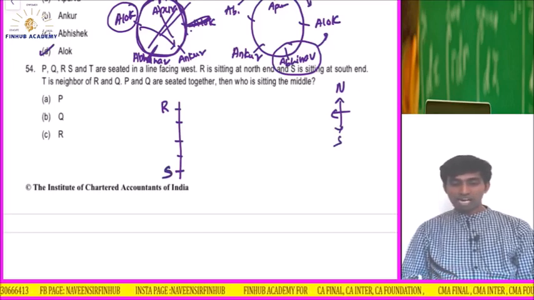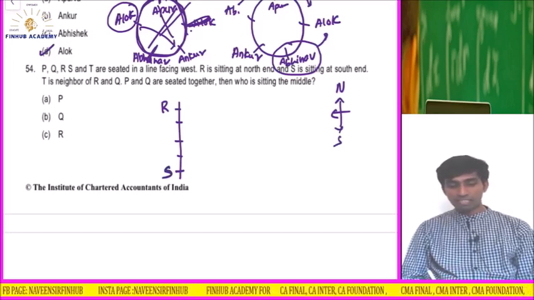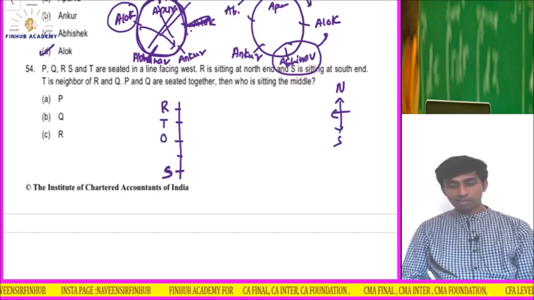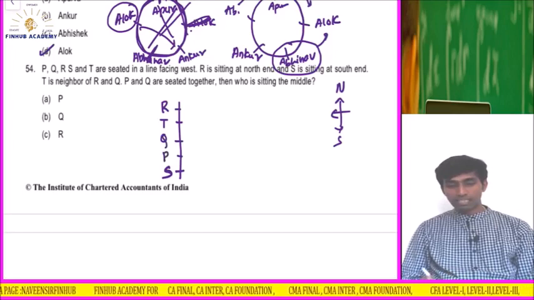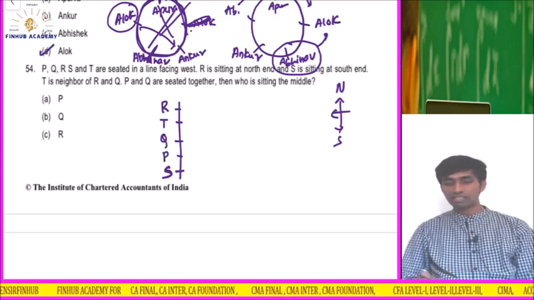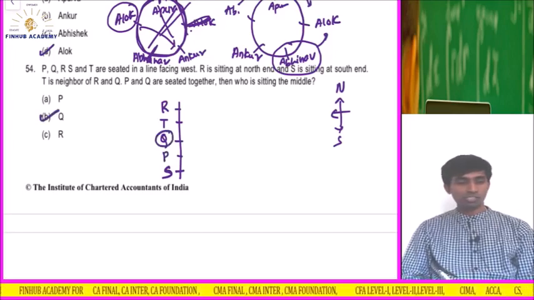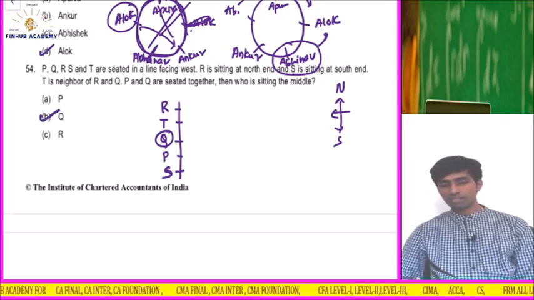T is neighbor of R and Q. Means if T is here, T is neighbor of R and Q. So who is at the center? R. P and Q are seated together. P and Q both are together. Satisfied. Who is sitting in the middle? Q. So option is what? B. Understood? Simple.